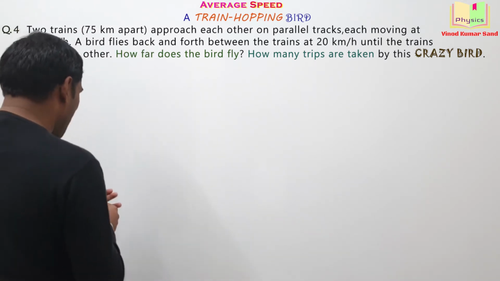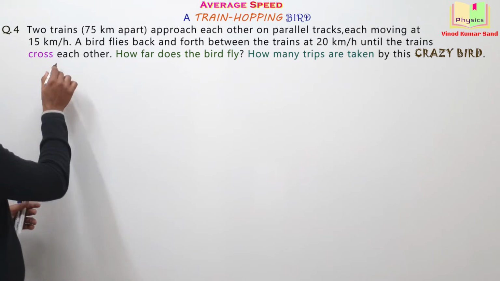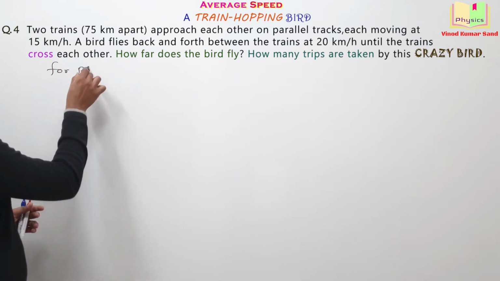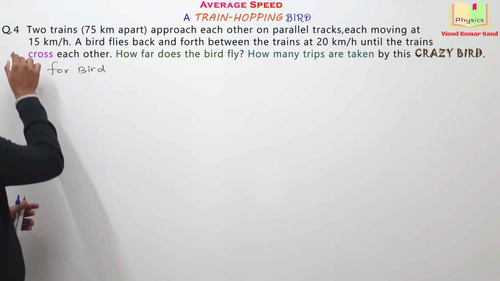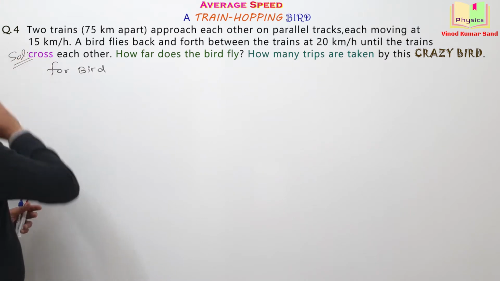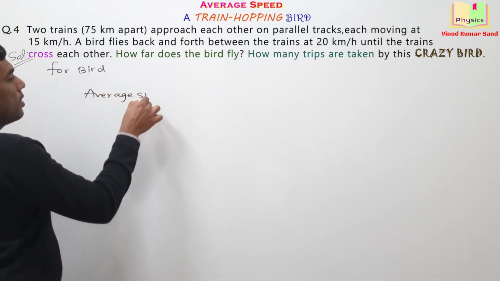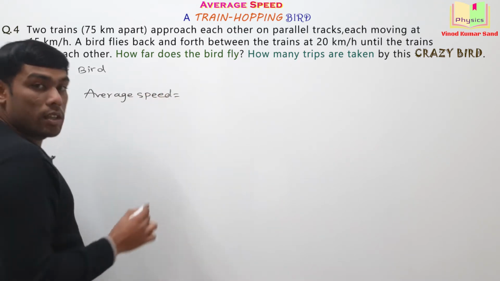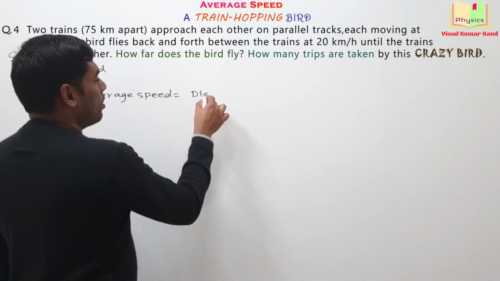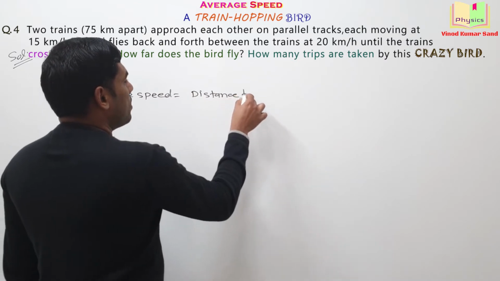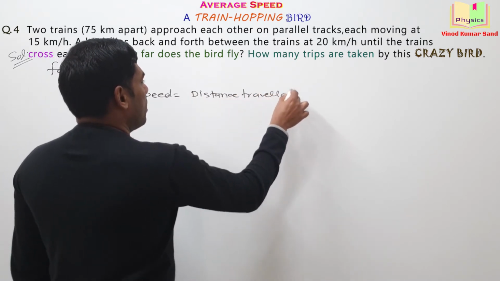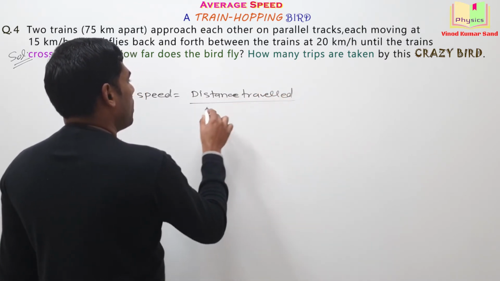See it. For the bird, we know some data. How much is the average speed of the bird? It's given in the question. Okay, we'll be utilizing that. Average speed is distance traveled divided by time interval.